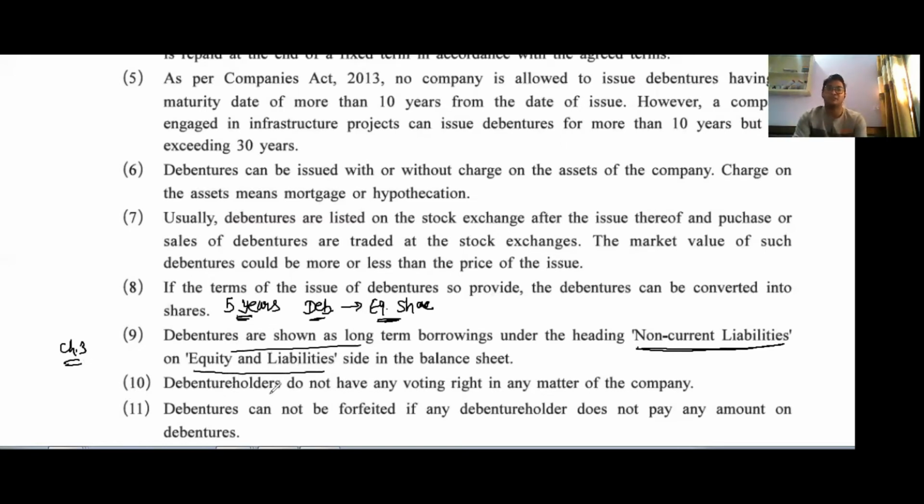Next, debenture holders do not have any voting rights. It is very simple: voting rights are only and only with the shares, and these voting rights are not passed to the debenture holders. Next, debentures cannot be forfeited. If any debenture holder fails to pay an installment thereon, then the debenture cannot be forfeited. The company has to recover that amount from the debenture holder, but the company has no right to forfeit their debentures. Got it?